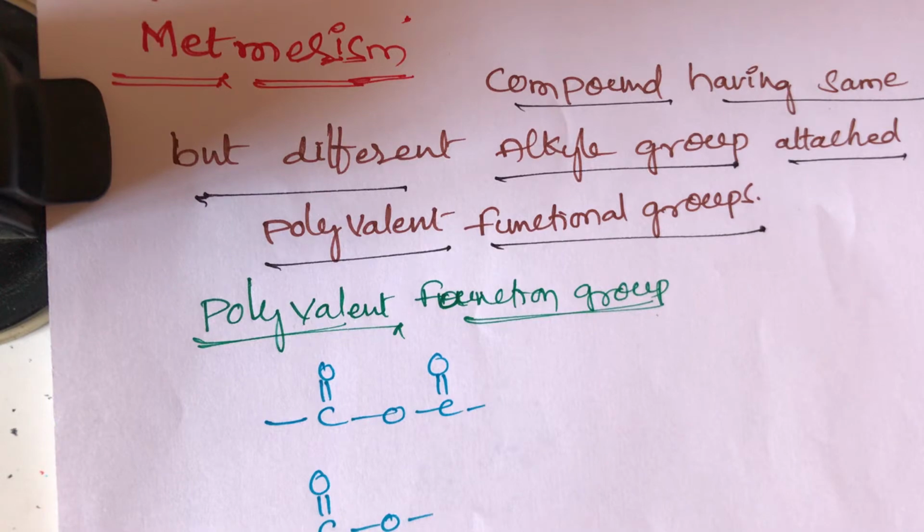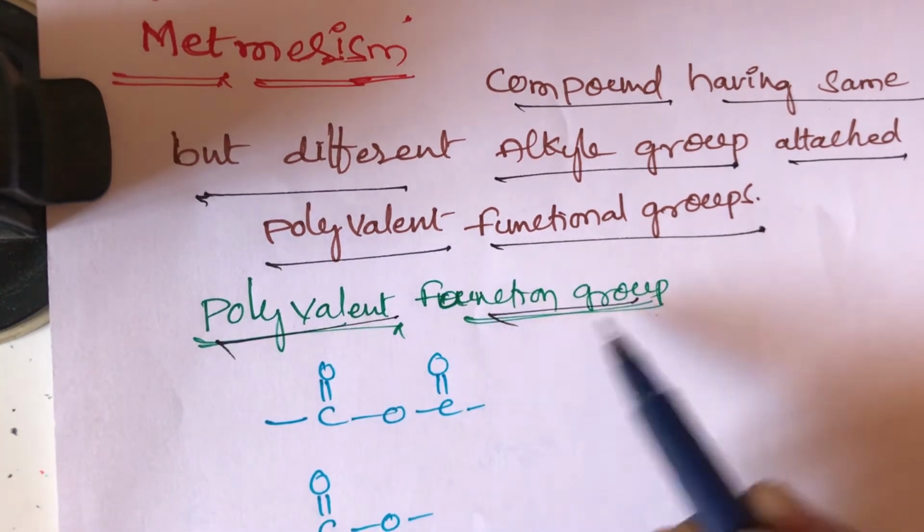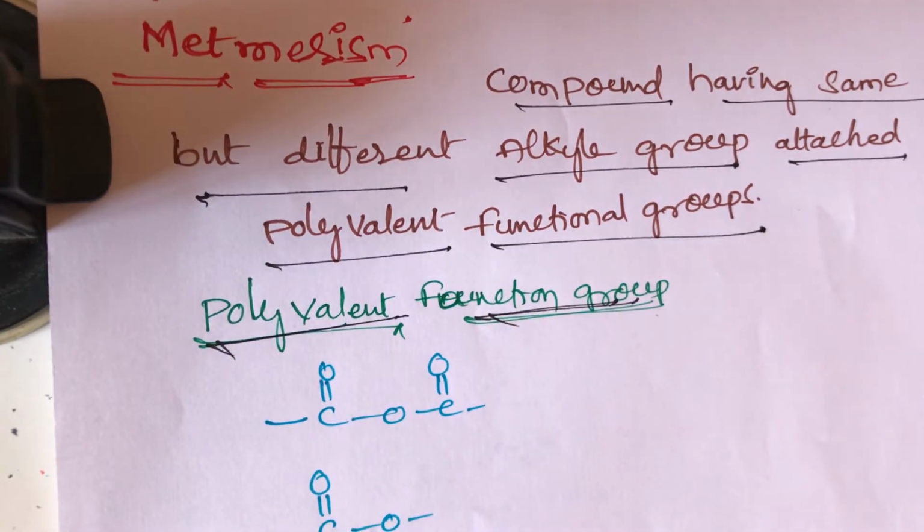So what are the polyvalent functional groups? The polyvalent functional groups are acetic anhydride, anhydrides, acids, amides, imines, nitrogen compounds like primary, secondary and tertiary amines, and ethers. These are the polyvalent functional groups.